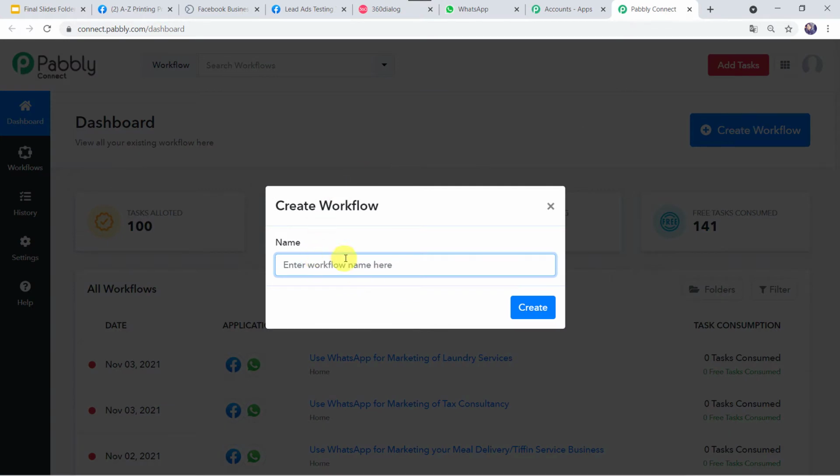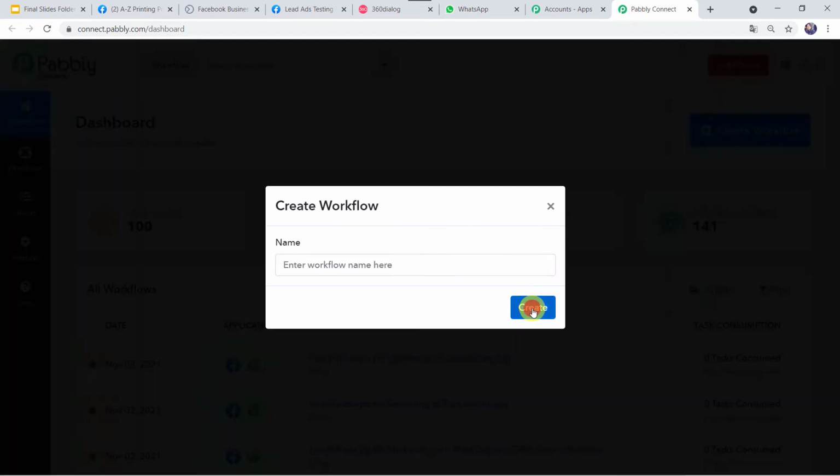Here we have to give the workflow name. So let us give the workflow name as Use WhatsApp for Marketing of Printing Press Business. Here you can give the workflow name as per your requirement. And now let's click on Create.